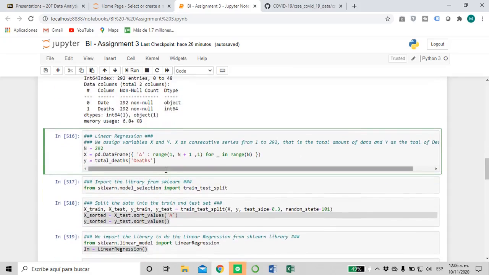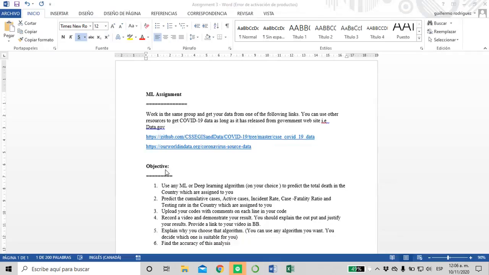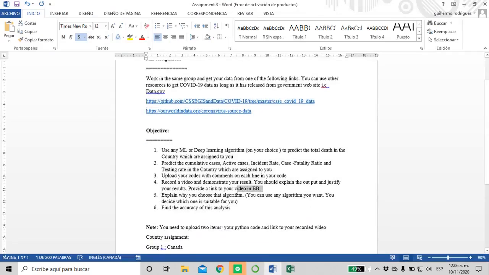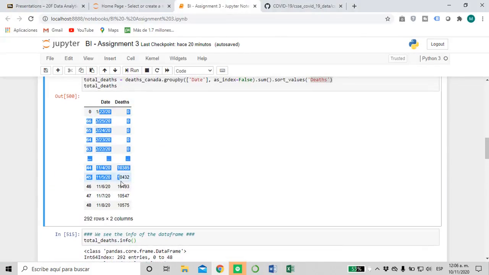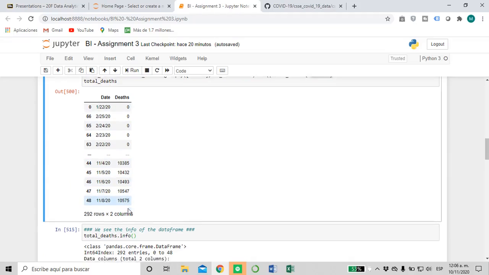To answer this question, we decided to use the linear regression algorithm. Why did we choose this algorithm? Well, I think that this is the best one according to the information that we have. First, as we can see, the information has a tendency, because obviously they are just summing deaths day after day. So the tendency is that obviously this is going to increase. It has an increasing tendency.